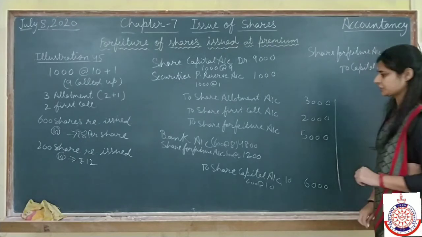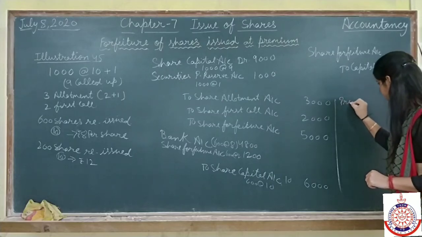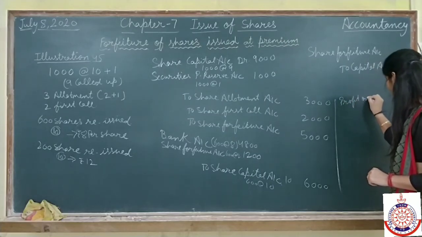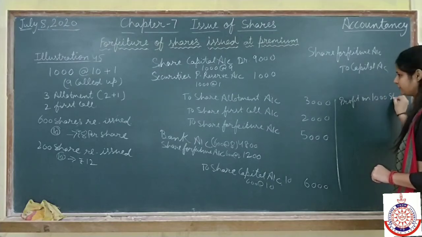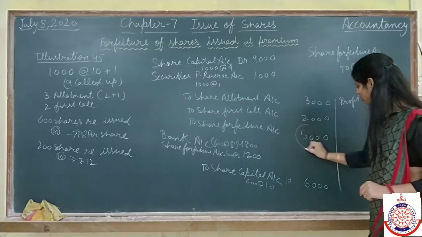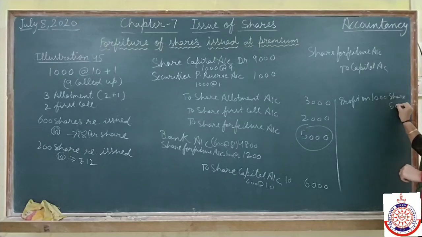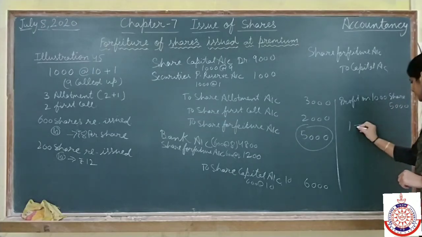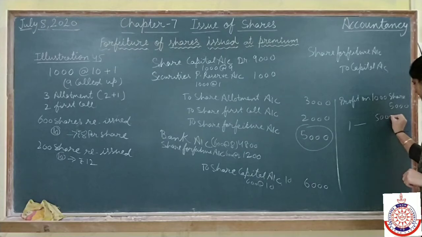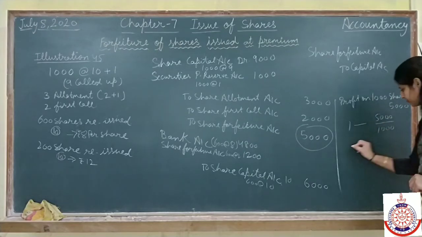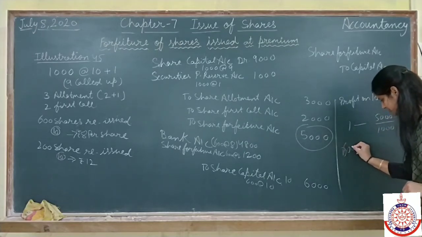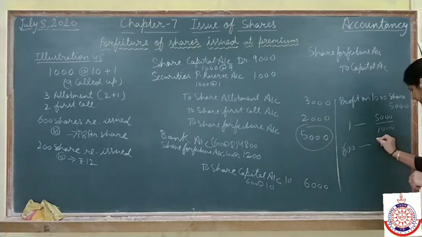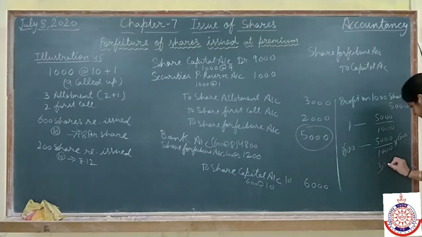For these 600 shares only, profit on 1000 shares. For 1000 shares we have a profit of 5,000. Then profit on 1 share will be 5,000 divided by 1,000, and profit on 600 shares which we have reissued is 5,000 divided by 1,000 into 600, that is 3,000 rupees.